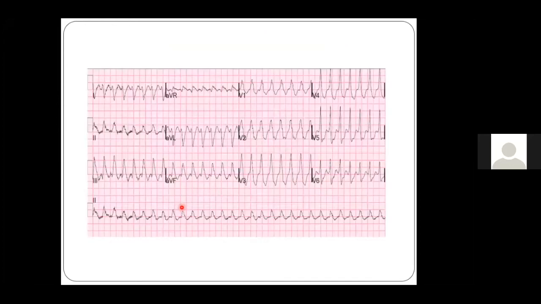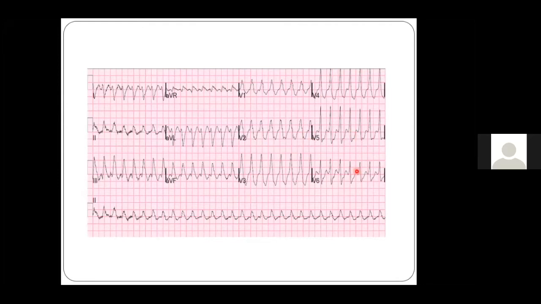So this is all positive concordance and all negative concordance, which means it is more likely to be ventricular tachycardia. Now, coming to this other ECG, you see it is not all positive concordance, and here it is not all negative concordance. In lead V1 it is RS, in lead V2 it is RS. However, in other leads like V4, V5, V6, it's not purely positive or negative. It is more typical of an RS pattern.